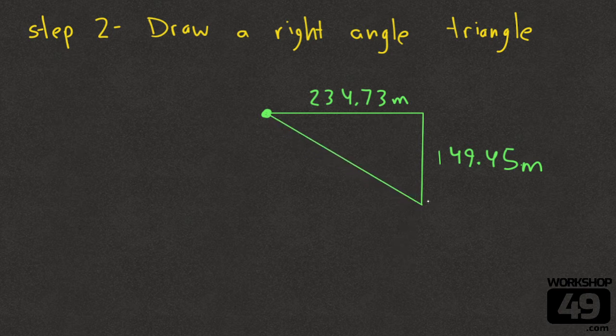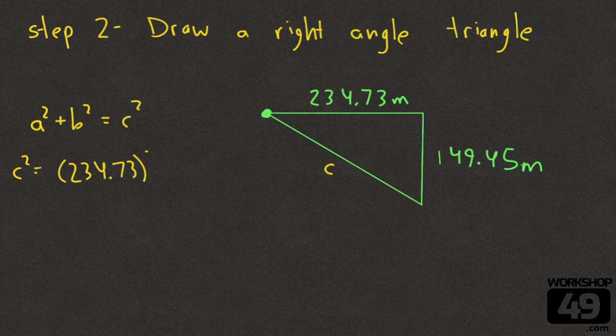Most folks see this now and they giggle because they're pretty comfortable with Pythagorean theorem, especially if you're at a point in math and physics where you're breaking vectors. A squared plus b squared equals c squared. We'll just label this c here. And our c squared is going to equal the 234.73 squared plus the 149.45 squared, and the power of calculators.